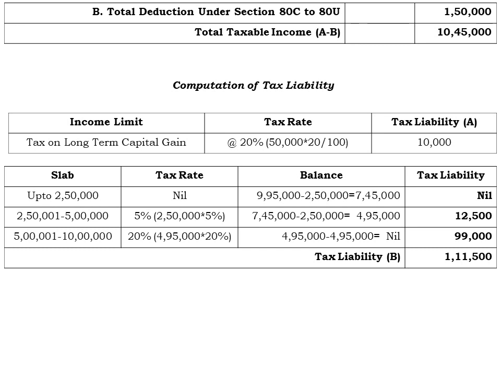Okay, so as usual there is no tax rate and the tax liability will be considered as 0 or nil. Okay, so let me tell you one more time, we are having a total taxable income of 10,45,000 minus 50,000.